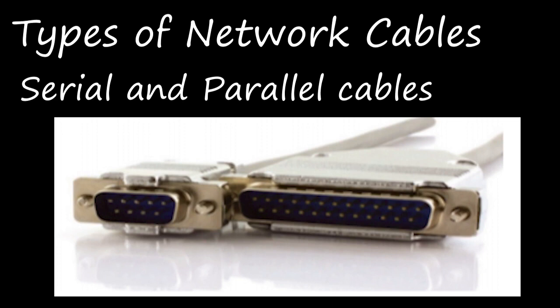Before USB emerged, before USB was invented, the system would have both a serial port and a parallel port. The serial port will send 1 bit at one time, and the parallel port will send 8 bits at one time. Understood? A parallel port can send 8 bits at one time and a serial port sends 1 bit at one time. The parallel cables are used to connect to the printer and some disk drives also.